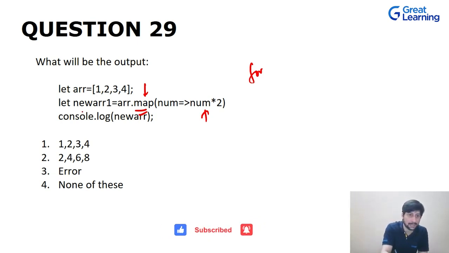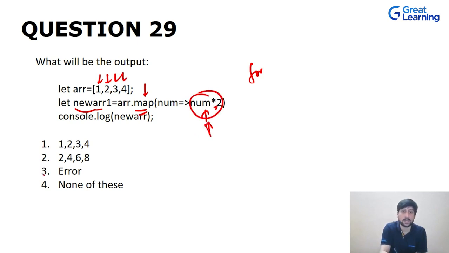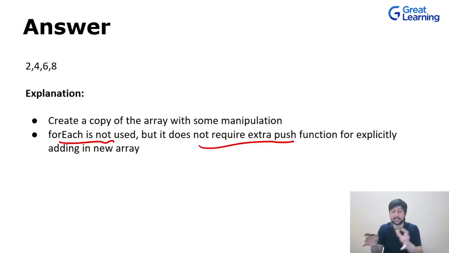We are having this new array, right? That is all that was there in the earlier case as well. So one by one we are traversing through the elements and multiplying them with 2, right? One by one with the help of this operation. So we'll be getting the output as 2, 4, 6, 8. We are creating a new array and doing some manipulation as well. The forEach loop is not used, and it does not require any extra push as well. We are not pushing the elements in the array explicitly. It is done automatically with the help of this map method.